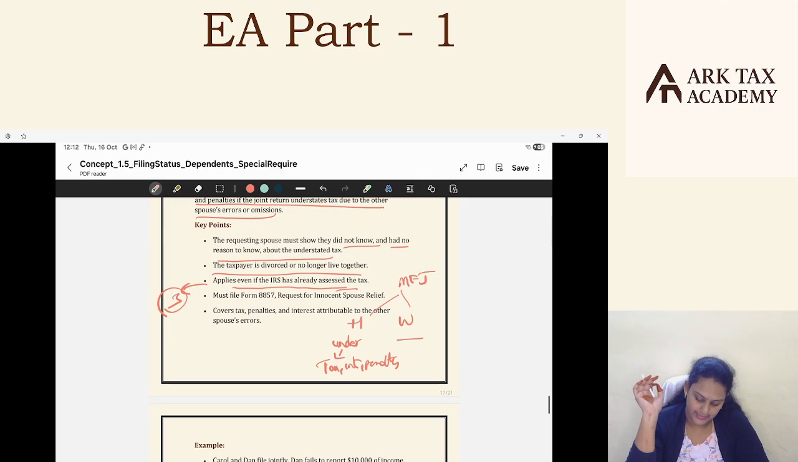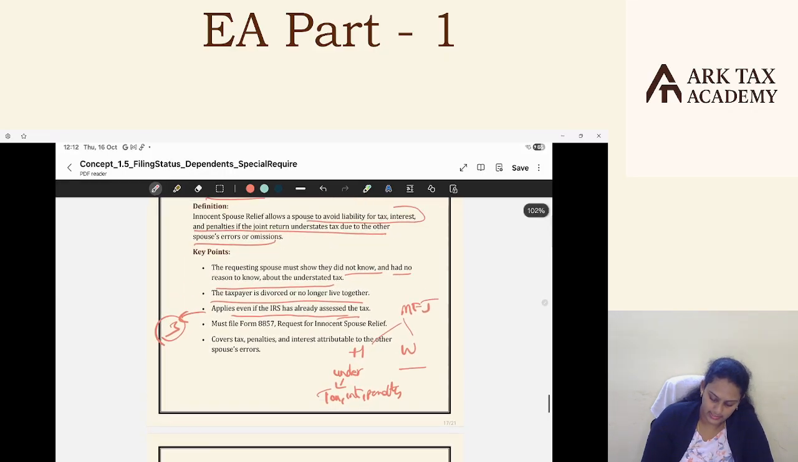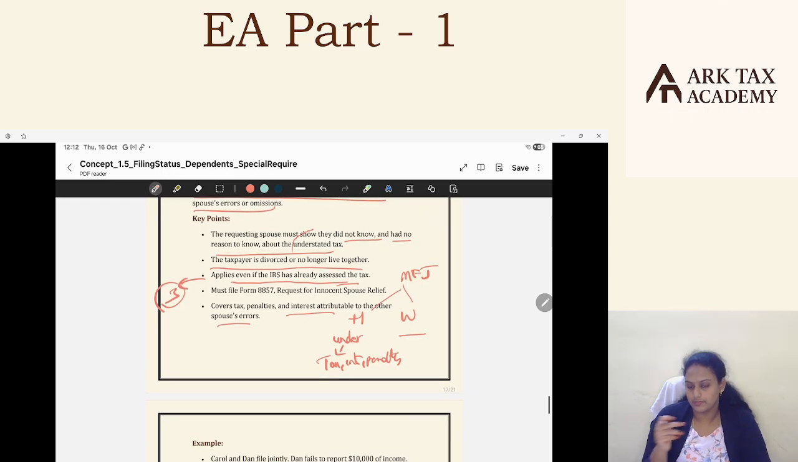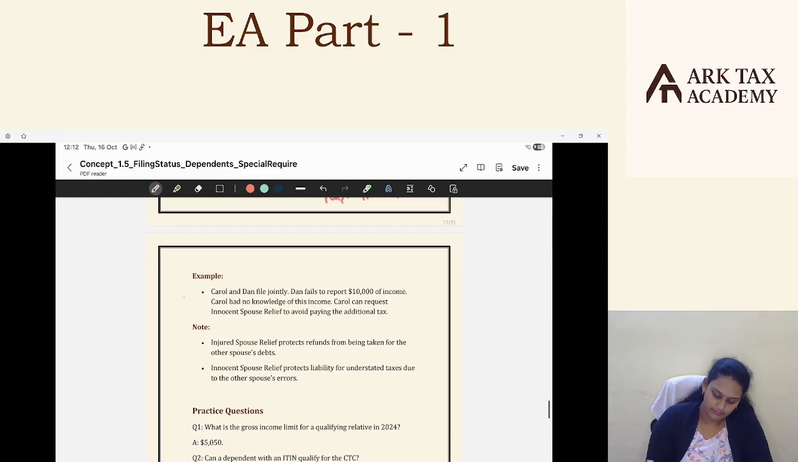You must file Form 8857, request for innocent spouse relief. It covers tax, penalties, and interest attributable to the other spouse's errors. That's for the husband's error, and I'm not aware and I'm not responsible for paying this tax, penalties, and interest. Okay, one small example you can go through.